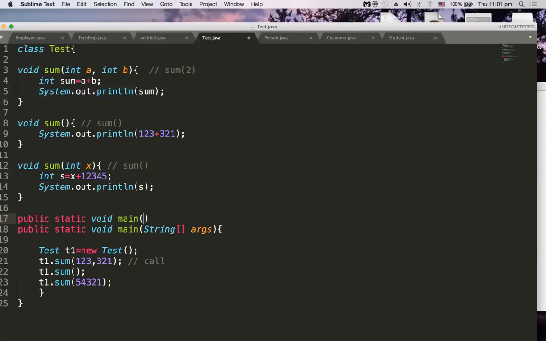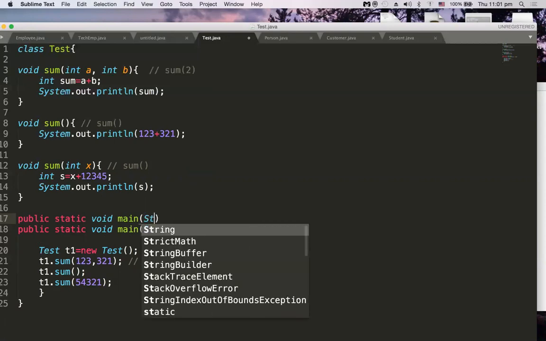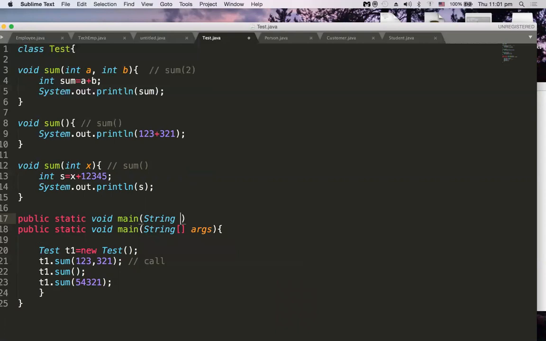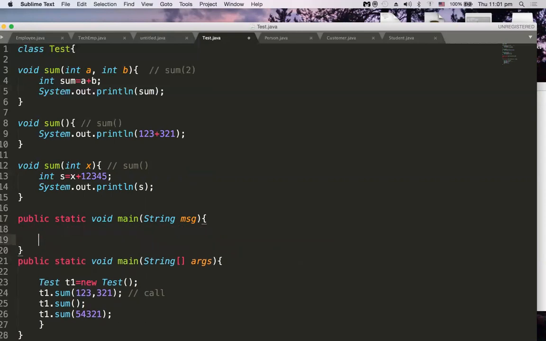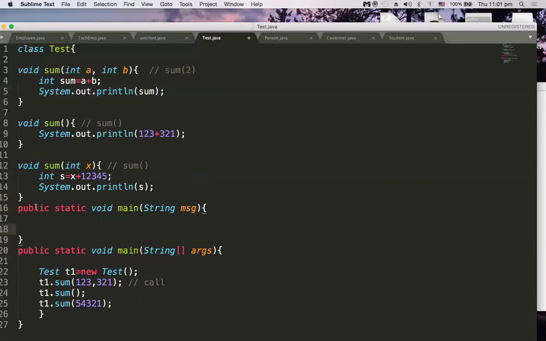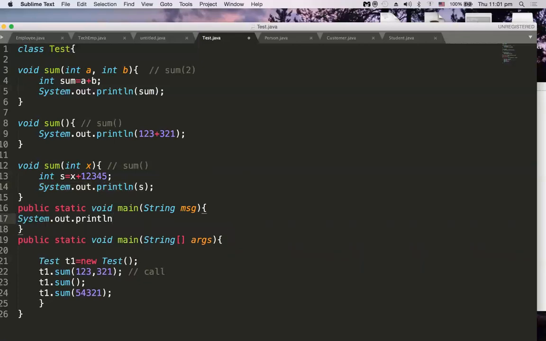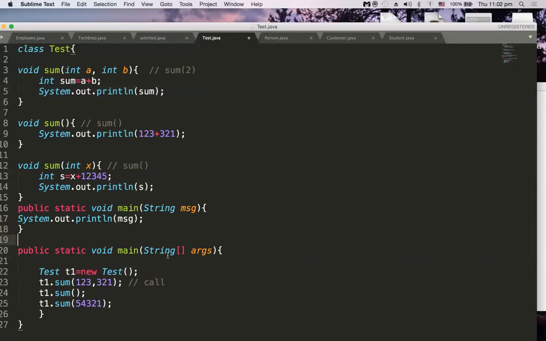For example, I am taking here a string. So string message. What this main method will do is print that particular message. Whatever message it takes, it will print System.out.println(message). Now we have two main methods, but one takes a string array and the other a normal string. So method overloading happened here.